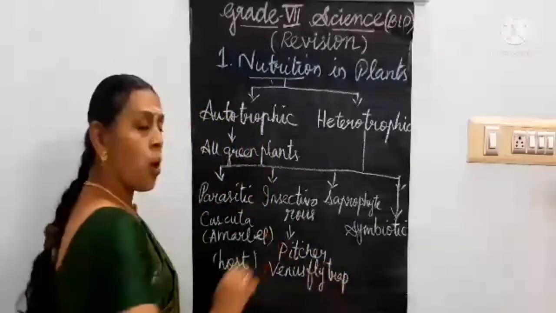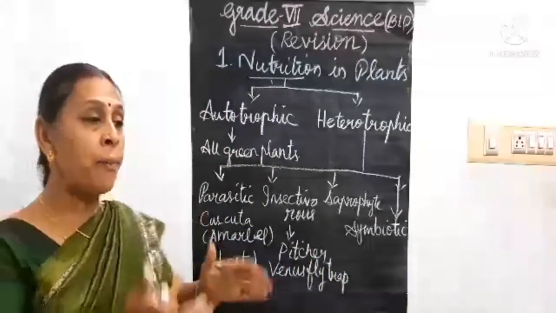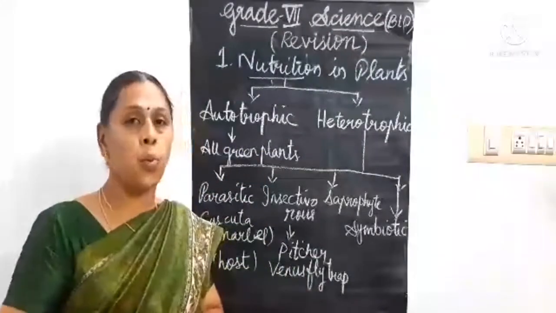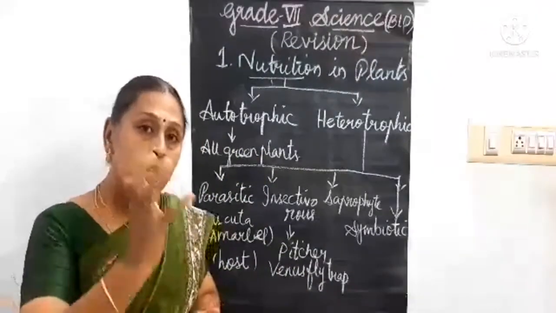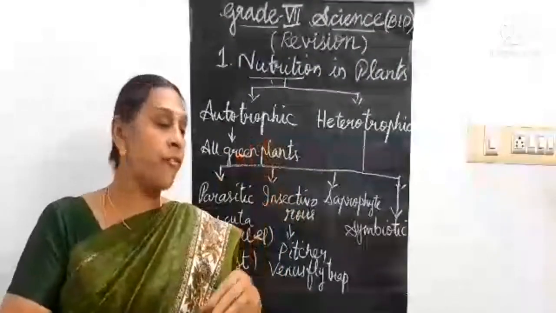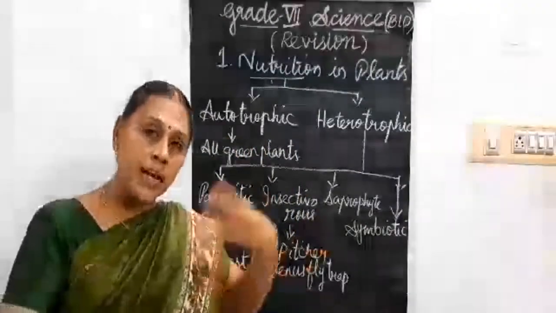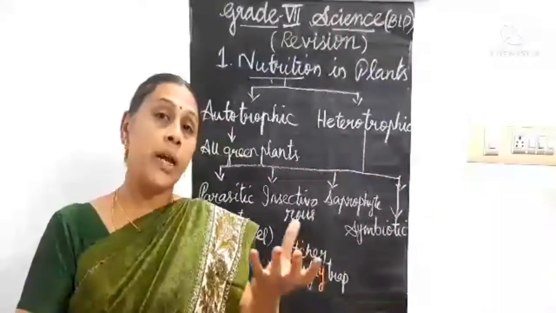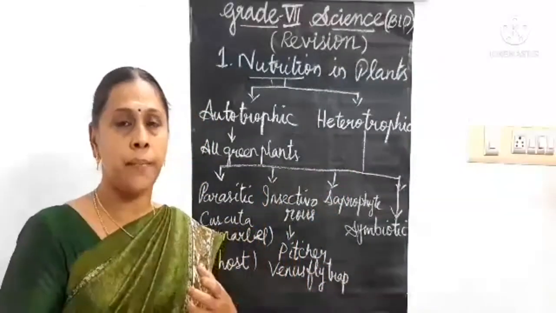Pitcher plant means what? They have a pitcher. In Tamil, kudhuvai solvanga. In that, the digestive juices are secreted. The leaf tip is modified into a pitcher, which secretes the digestive juices, and they are able to catch the insects.